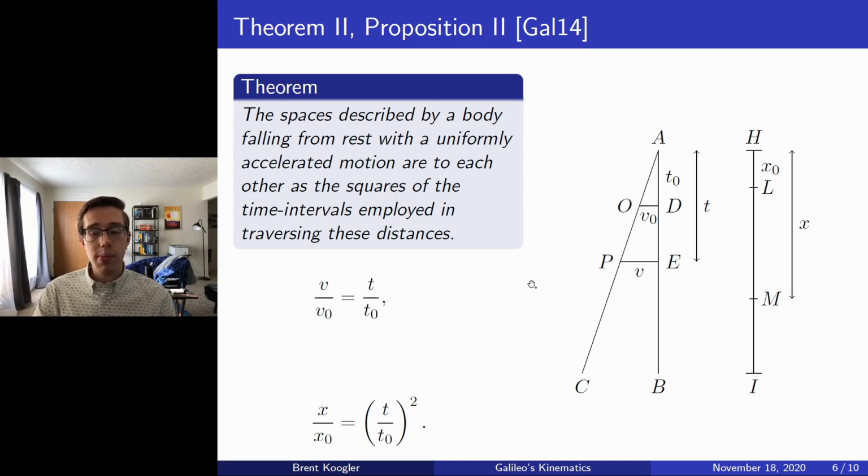Moreover, from Theorem 1, Proposition 1, we can describe the distance traversed on the time interval AD, or the time T naught, by the average velocity, that being V naught over 2. And similarly, we can describe the distance traversed in T by the average velocity V over 2. And thus we get this relation right here. Then dividing out the 2's and substituting the V over V naught down here, we get the final expression as was desired. This gives Galileo's main theoretical work, this argument here, which is very useful even in modern elementary kinematics.